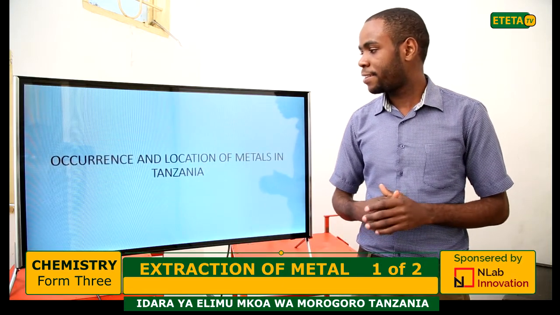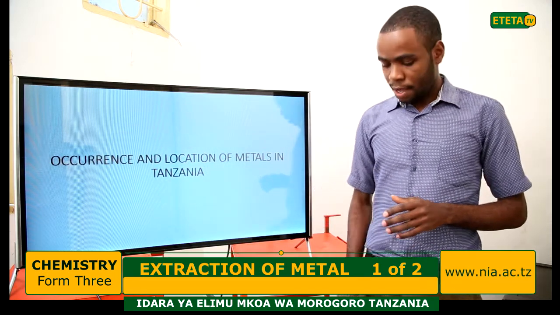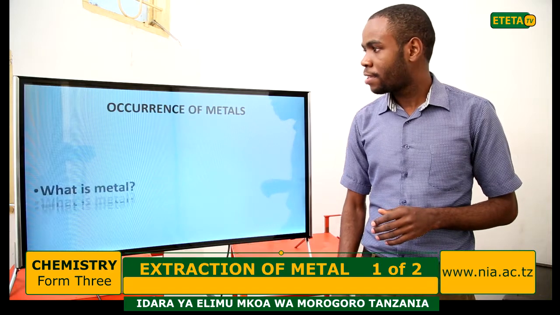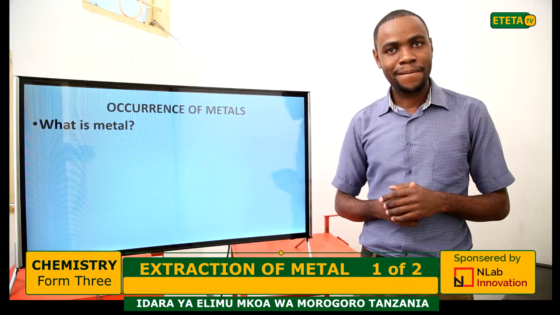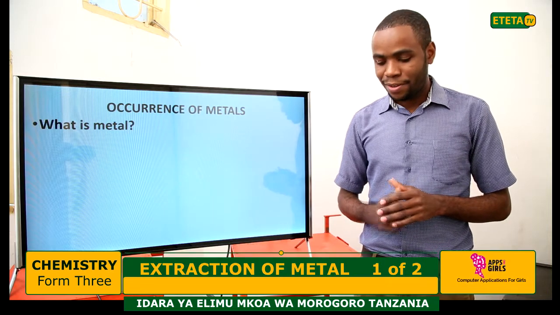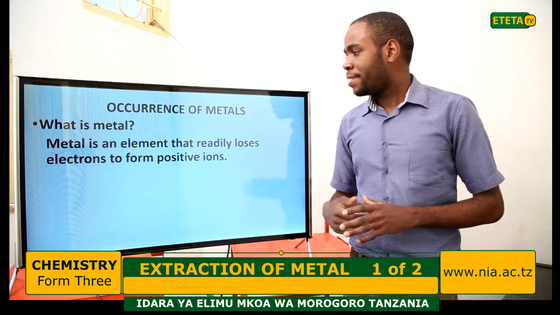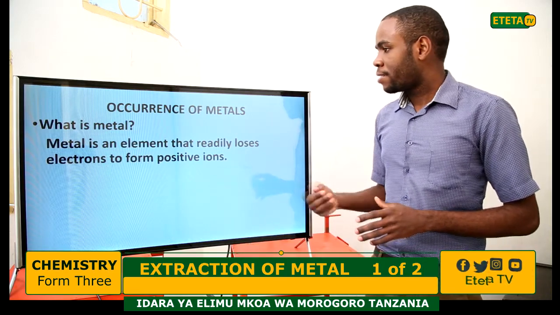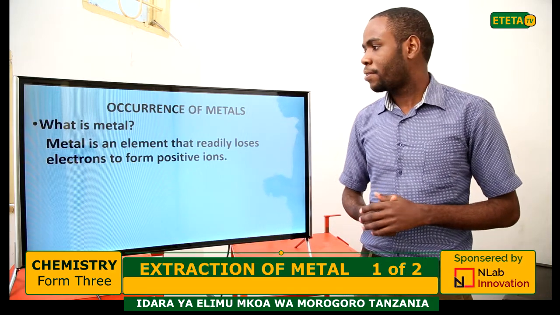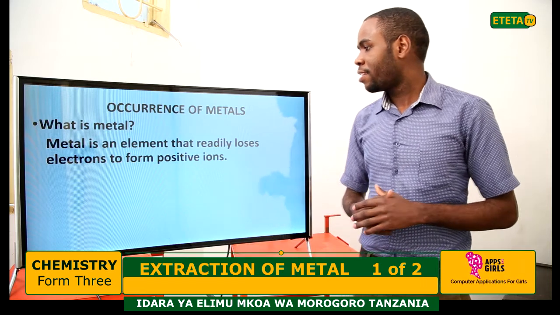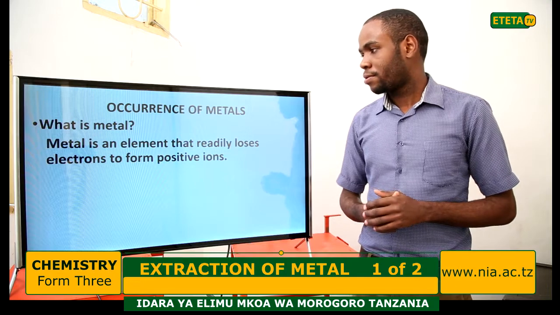Starting with occurrence and location of metals in Tanzania. Students, what is metal? Can you define metal? Good. Metal by definition is an element that readily loses electrons to form positive ions.